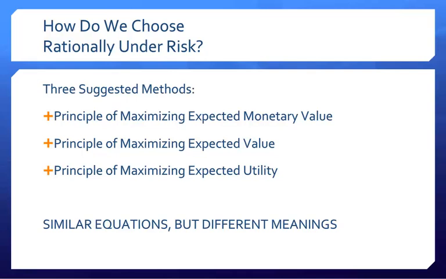As our materials show, the principle for maximizing expected utility is the most dominant way to assess situations under risk. While we will spend the bulk of our time discussing maximizing expected utility in our next lesson segment, let's first take a few minutes to think about maximizing expected monetary value and maximizing expected value. Let's begin by learning how to represent decisions under risk in a decision matrix before moving on.